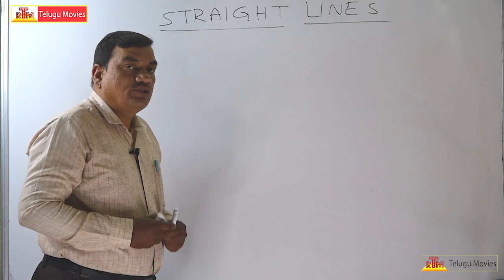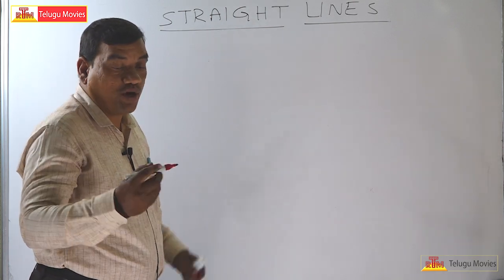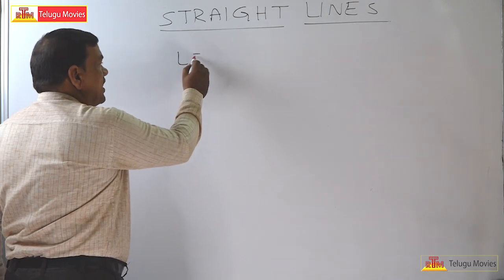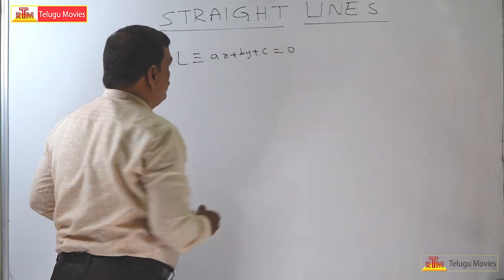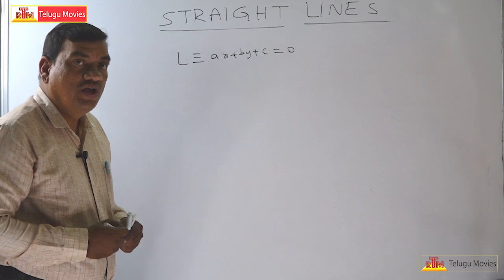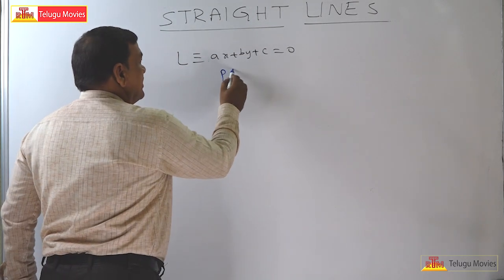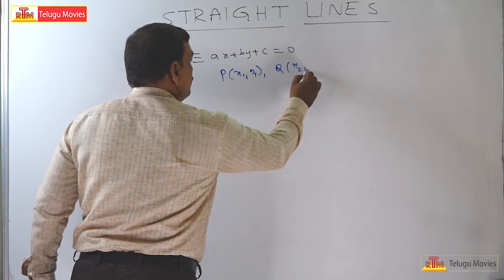Okay, welcome back. Here we have some very good notations. Let L is equal to ax plus by plus c is equal to 0, and there are two points, x1 comma y1 and x2 comma y2.